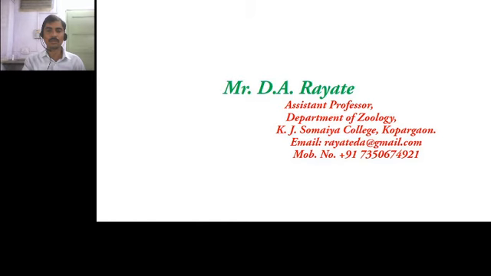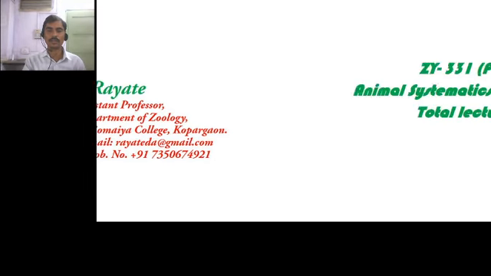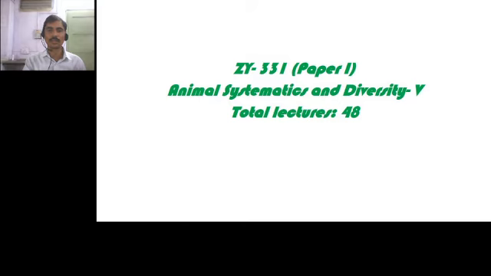Today we are going to start Zoology paper 1. The title of paper 1 is Animal Systematics and Diversity 5, and the course code is ZY331.